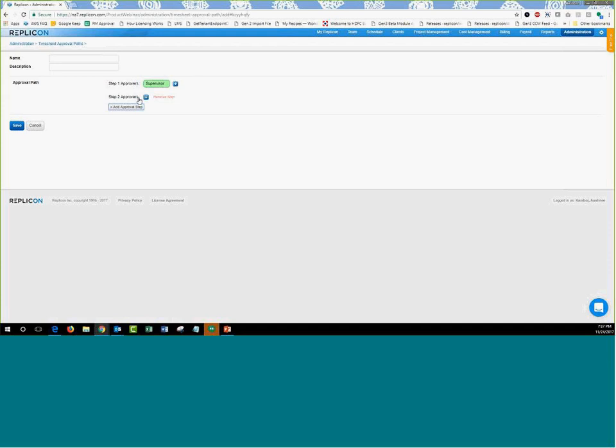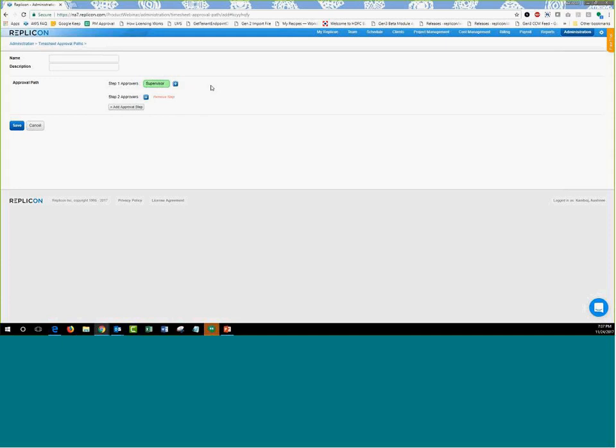This is going to add a new step for the approval path, and you can now go ahead and choose the second step here. So now what will happen is that your timesheet is going to go over to the person mentioned in step 1, and once the person approves it, it's going to move over to the second step approver. So that is how you go ahead and set up your approval path for timesheets in the Replicon system.